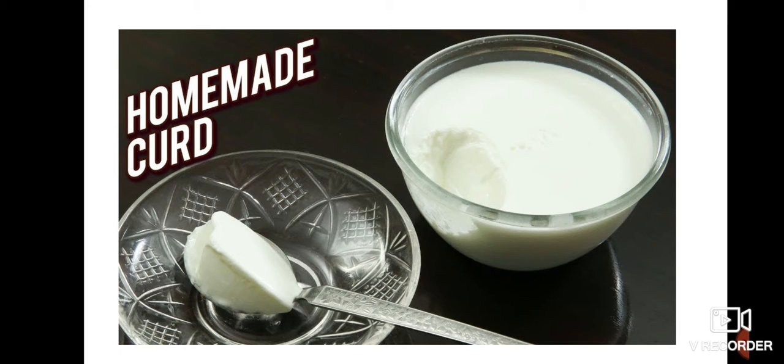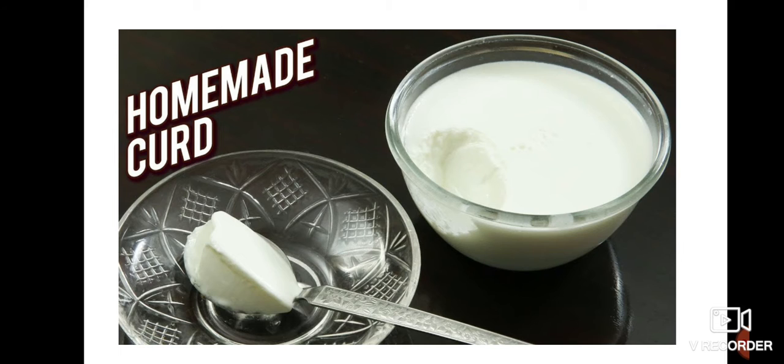So children, over in this picture, can you see curd is set? So what does it mean here? This is curd. Yes, from where can we make our curd? We can make our curd from milk. You can ask your mother to make curd from milk, and what changes milk into curd? Yes children, there are microorganisms that change milk into curd.